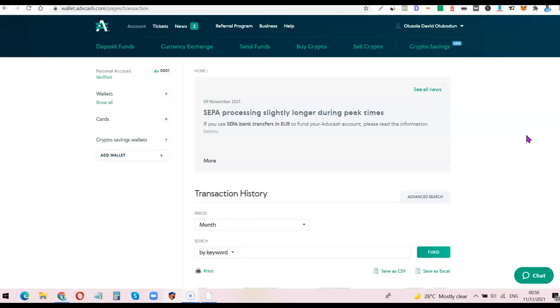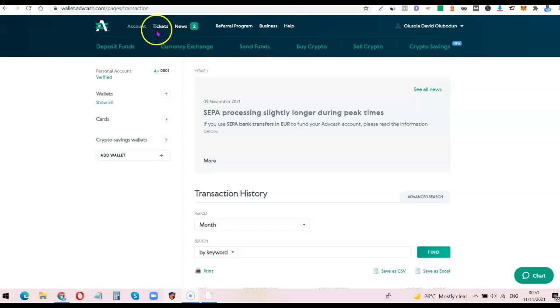Once you've created your account, you're going to need to link your account with Binance. If you don't know how to do that, I did a video on how you can easily create your Advcash account, then link it directly with Binance. I'm going to add a link to the video somewhere around there, so you can just click the link, watch the video, and see how you can set up your Advcash account.